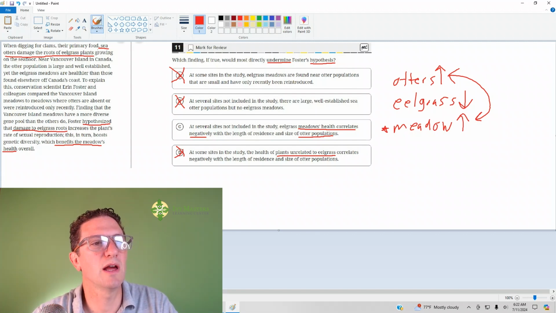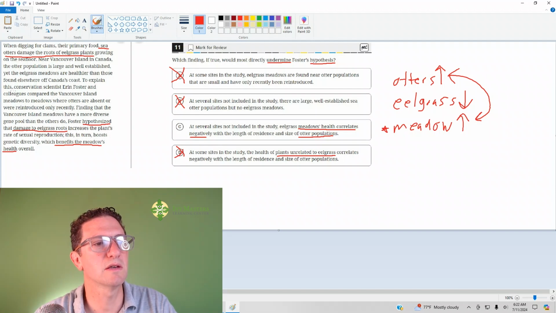When digging for clams, their primary food, sea otters damage roots of eelgrass plants growing on the seafloor. Near Vancouver Island in Canada, the otter population is large and well established. Yet the eelgrass meadows are healthier than those found elsewhere off Canada's coast.